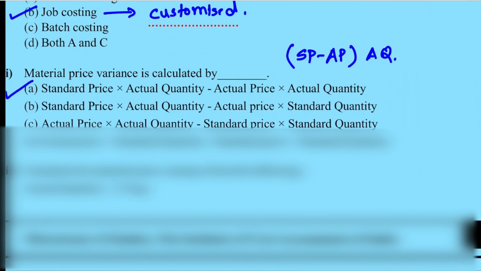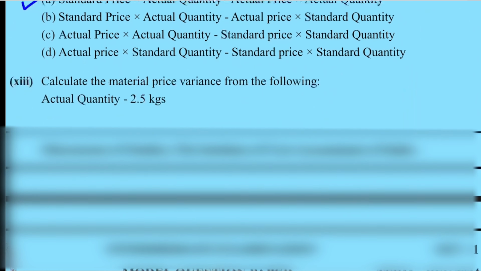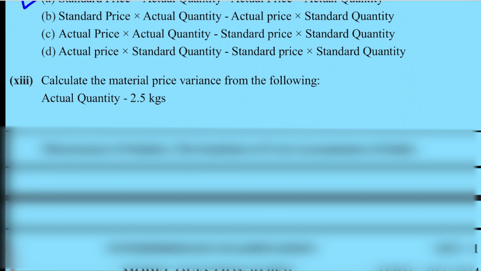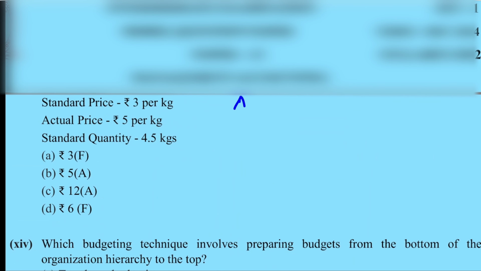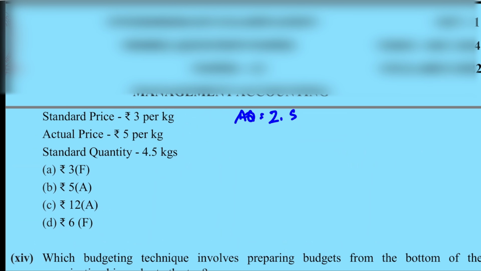Next one. Calculate the material price variance from the following. AQ 2.5 kg, then SP is 3, AP is 5 per kg, SQ is 4.5 kg. So this is a very easy question. The formula, if you got it correct in the previous question, you will solve this.